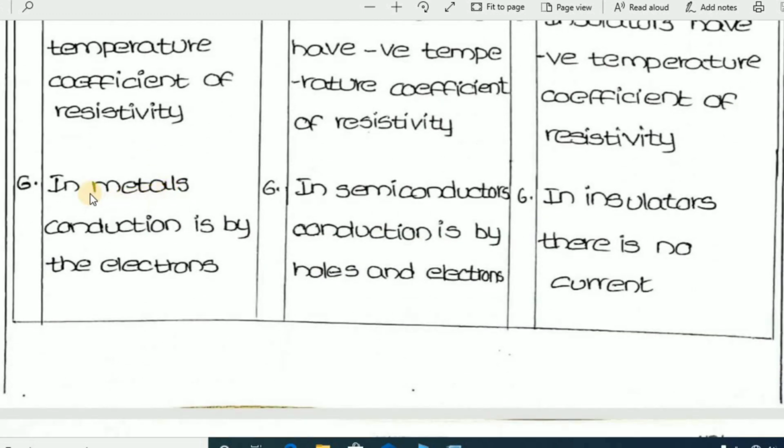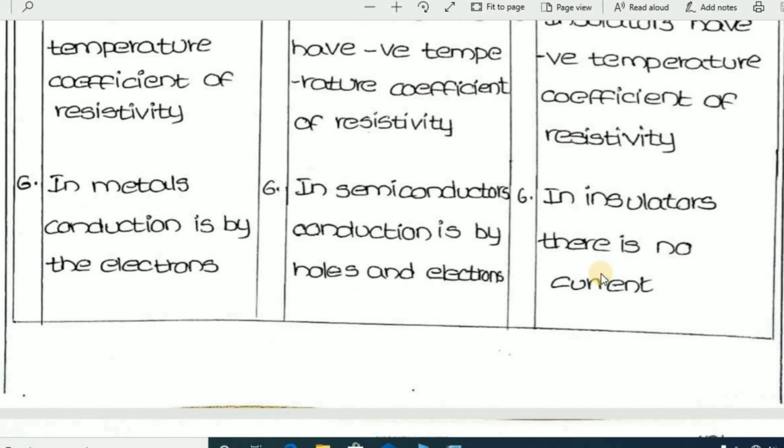Okay. Next, in metals the conduction is by electrons. That means only electrons help to conduct. Only electrons are responsible for conduction in the case of metals. But in semiconductors, the conduction is by holes and electrons. In the case of semiconductors, both holes and electrons are responsible for conductivity.